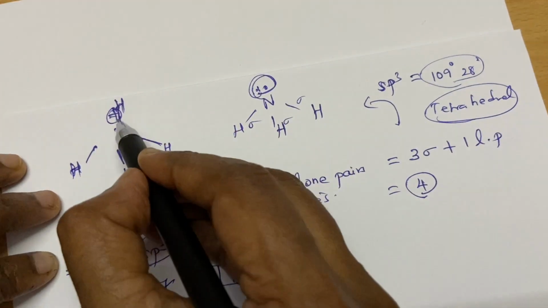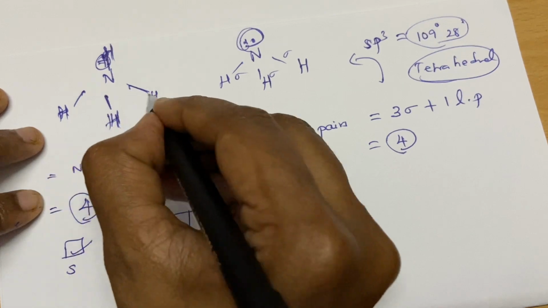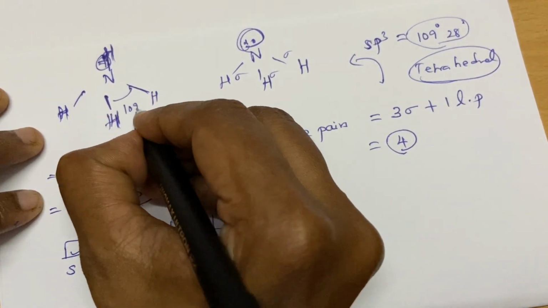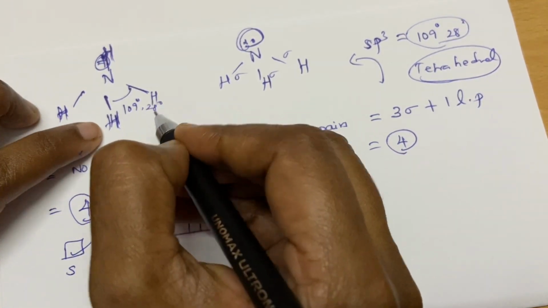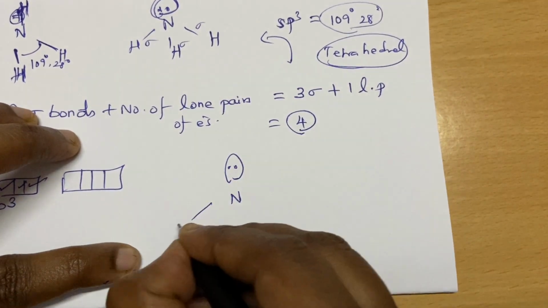So here there is no lone pair electron repulsion, right? The normal 109 28 is observed in protonated ammonia, but in ammonia there is a lone pair, isn't it?